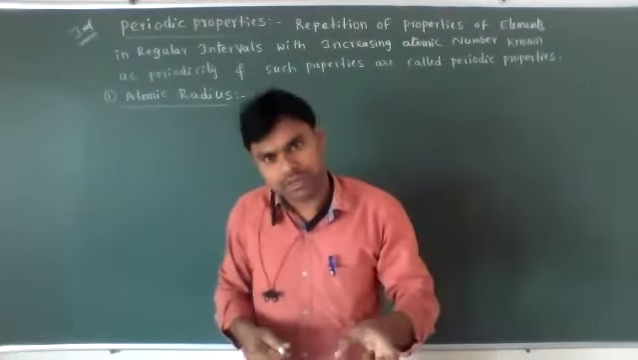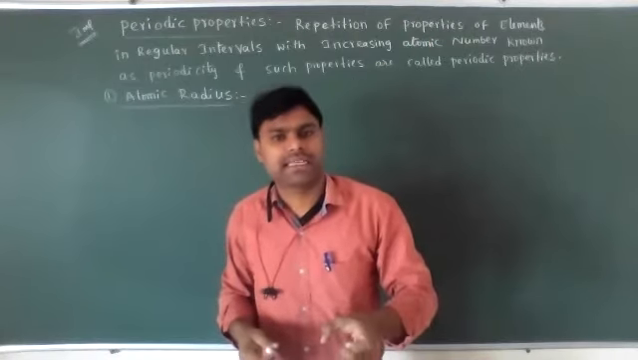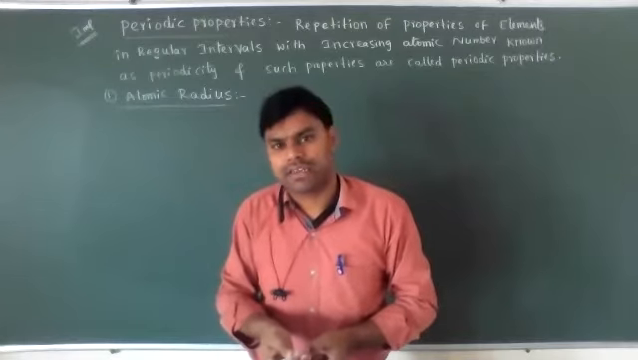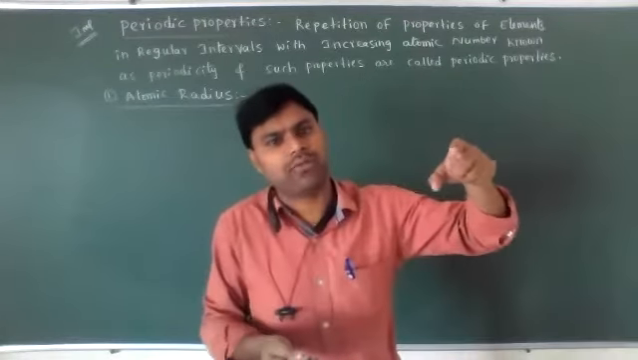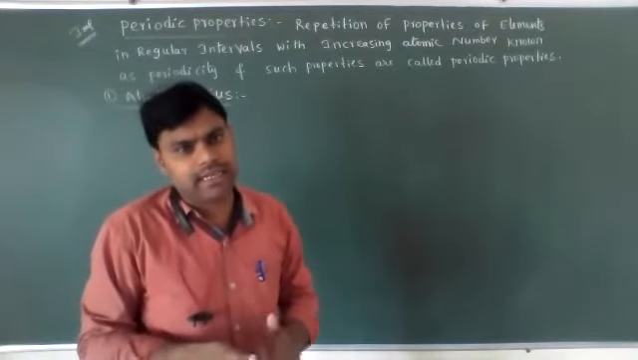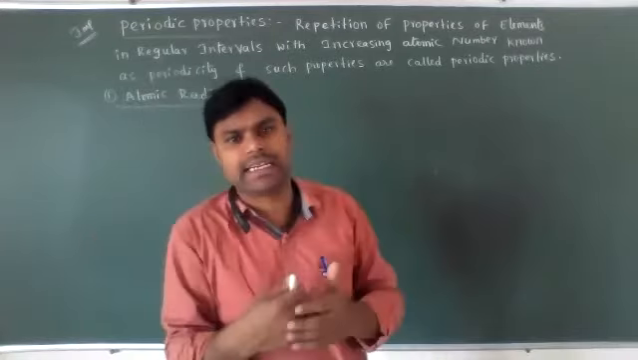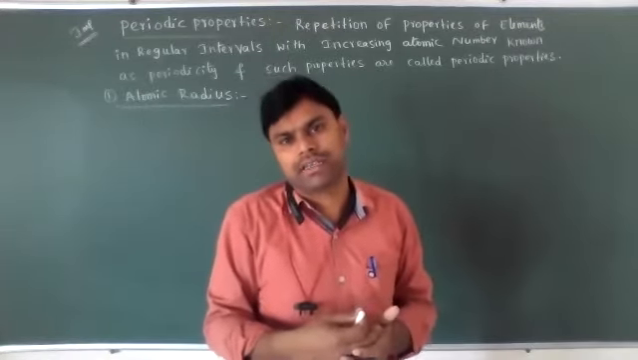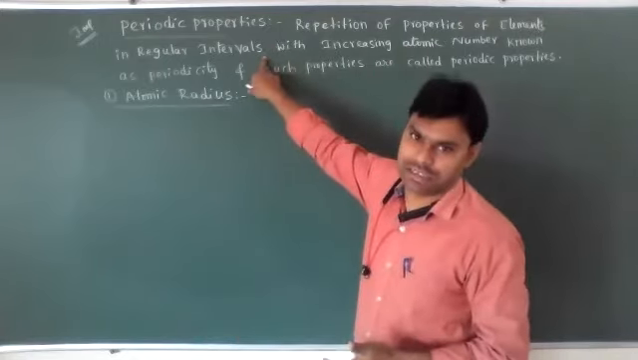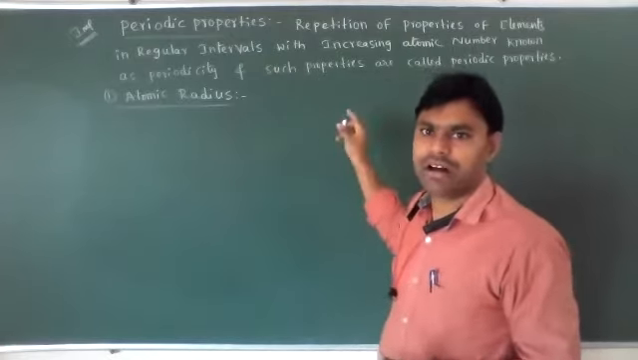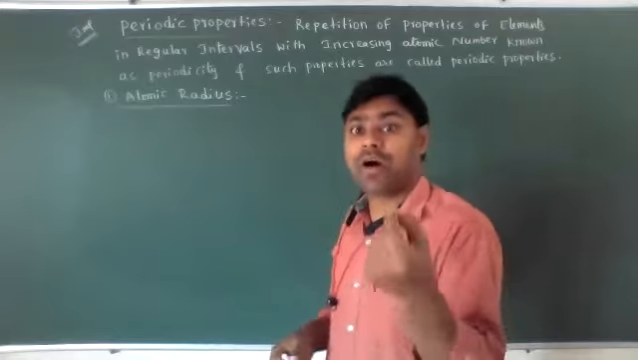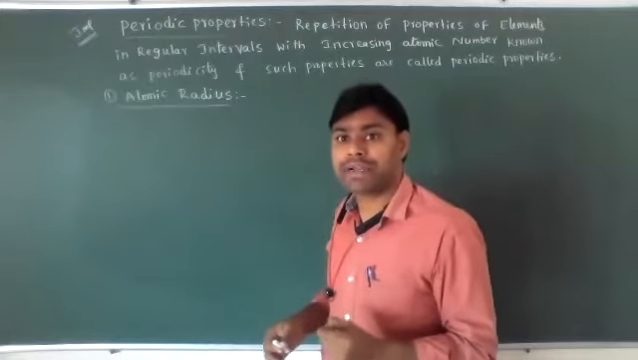In a group, from top to bottom, the atomic number increases and the property may increase or it may decrease. In a period, from left to right, the atomic number increases by 1 unit, and the properties may increase or decrease. So the repetition of properties of elements at regular intervals with increasing atomic number is known as periodicity. Such properties are called periodic properties.